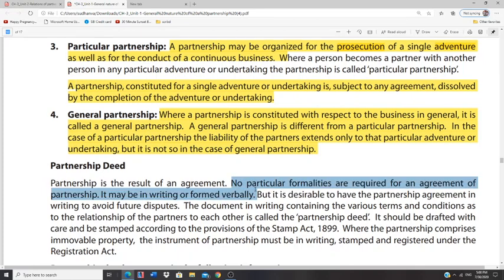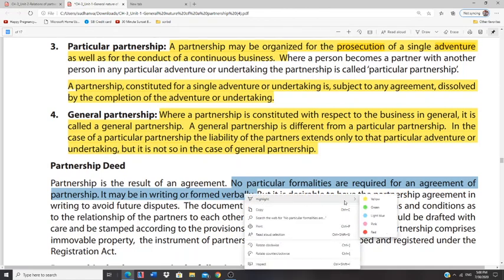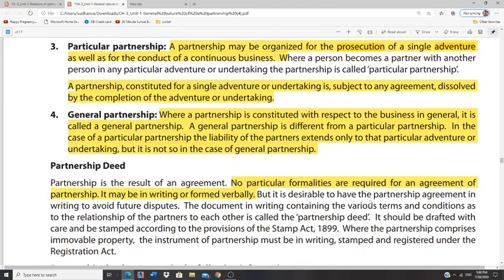So you can underline this particular point. But usually, to avoid future disputes, we take a written document. And this particular document contains all the rights, regulations, and management aspects of a partnership business. And this particular agreement is called partnership deed.